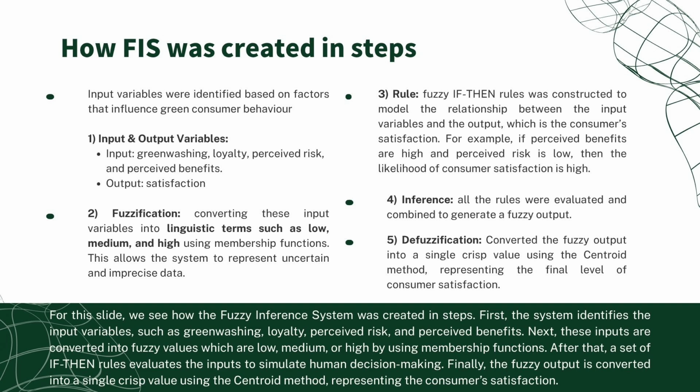For this slide, we see how the FIS was created in steps. First, the system identifies the input variables, such as greenwashing, loyalty, perceived risk, and perceived benefits. Next, these inputs are converted into fuzzy values, which are low, medium, or high, by using membership functions. After that, a set of if-then rules evaluates the inputs to simulate human decision-making. Finally, the fuzzy output is converted into a single crisp value using the centroid method, representing the consumer's satisfaction.